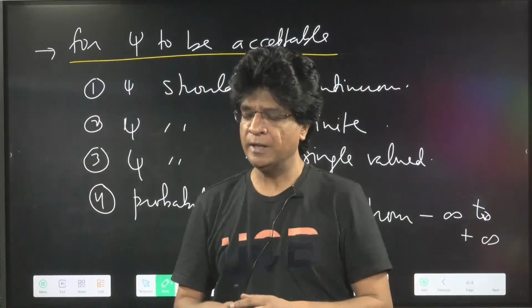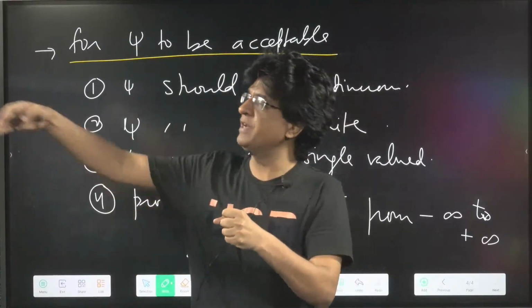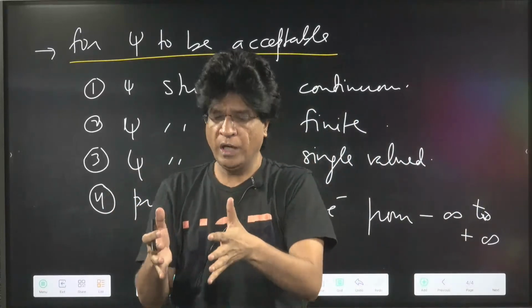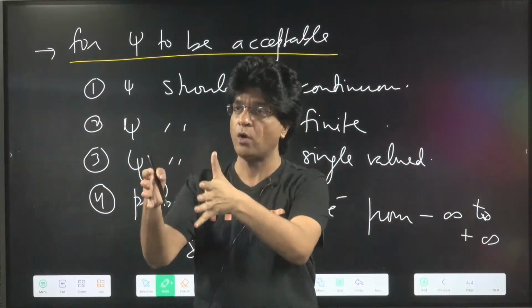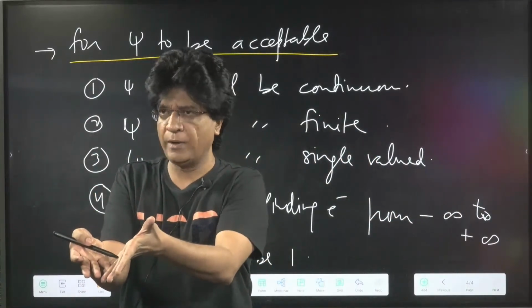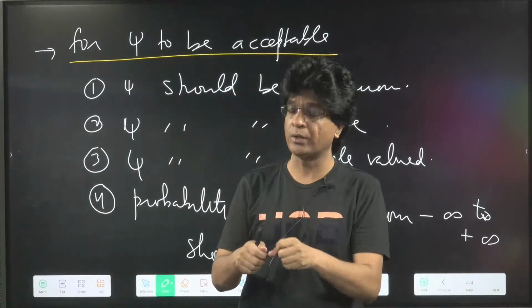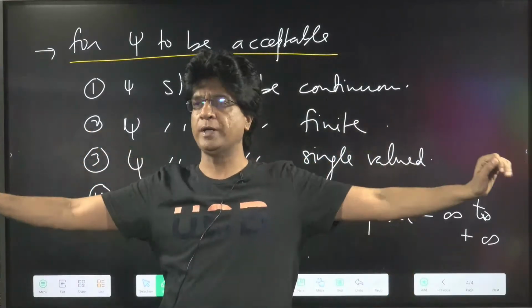It says that if you are hunting for an electron around the nucleus from minus infinity to plus infinity, you should be able to find the electron. If you are not able to find the electron from minus to plus infinity, that means you are working with the wrong wave function. You are not actually in an atom. Are you getting it? Yes or no? If you are in an atom and you want to find the electron, it should be found anywhere from minus to plus infinity.